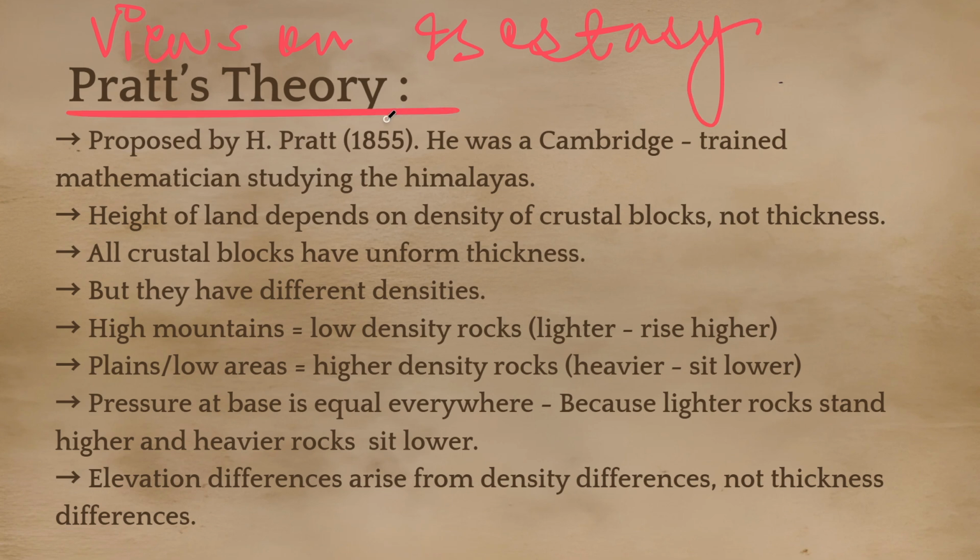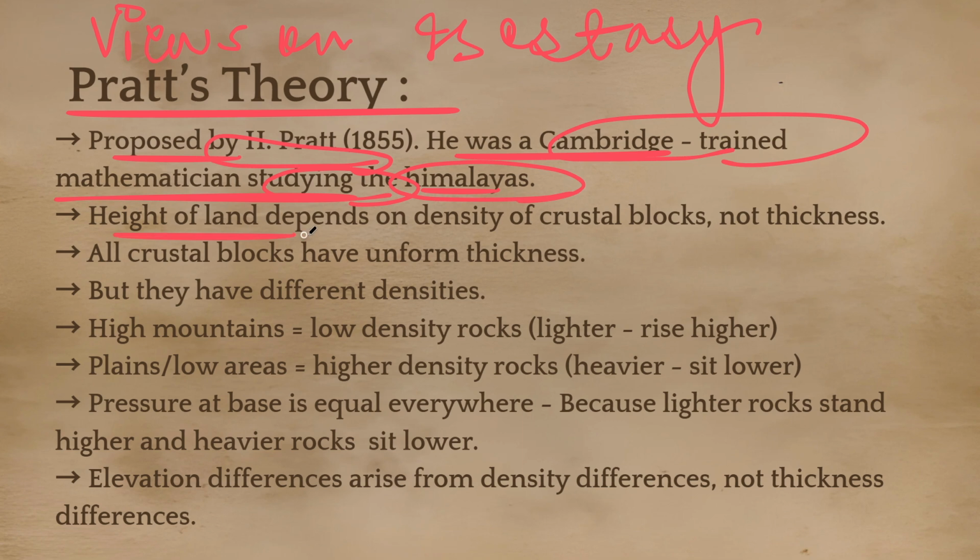Okay, Pratt's theory. It was proposed by Pratt in 1855, a Cambridge-trained mathematician studying the Himalayas. Height of land depends on density of crustal blocks, not thickness.